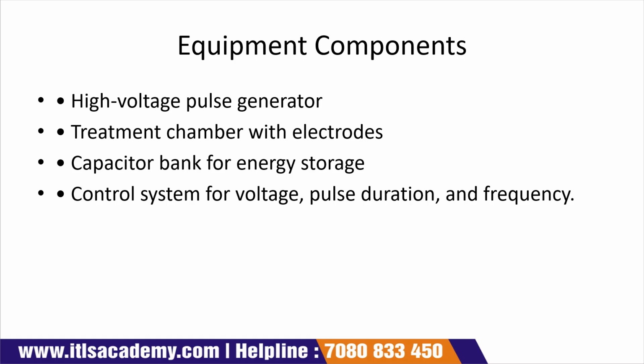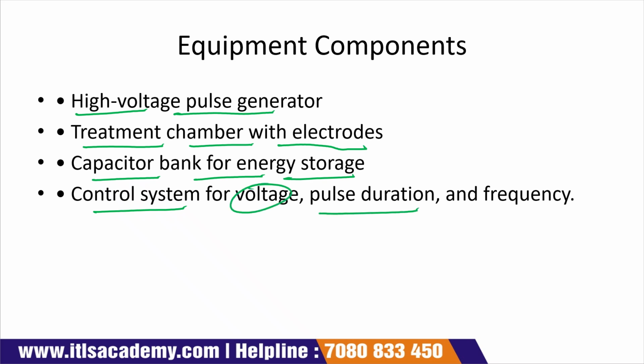Equipment components: high voltage pulse generator, treatment chamber with electrodes, capacitor bank for energy storage, and control system for voltage, pulse duration and frequency. Okay, so the first equipment is what? High voltage pulse generator. We have a generator, and that generator generates the high voltage pulse.